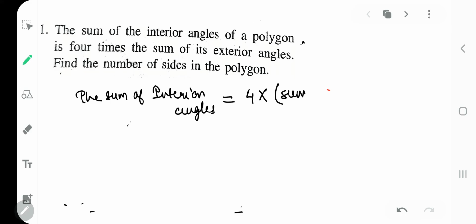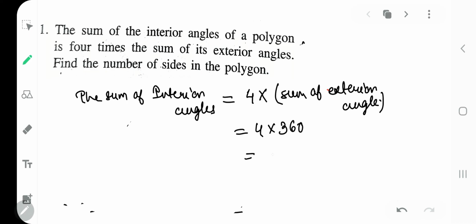Sum of exterior angles. Always remember, the sum of all exterior angles of any polygon, 5 sided, 6 sided, 22 sided, 44 sided, कितने भी नंबर ऑफ साइड्स रहें लेकिन उनके एक्सटीरियर एंगल का सम हमेशा 360 रहता है. So from there you will get, my dear kids, sum of interior angles is equal to 1440.